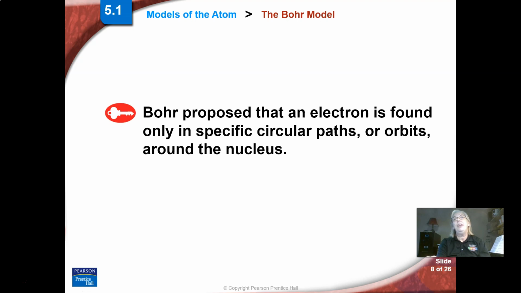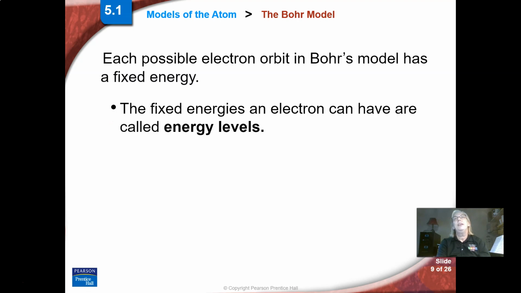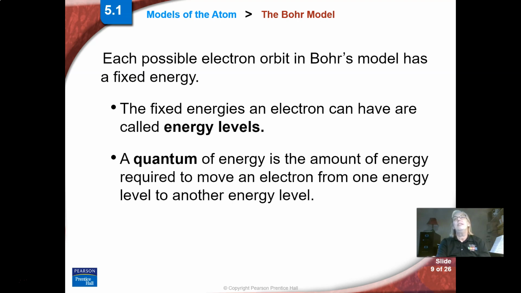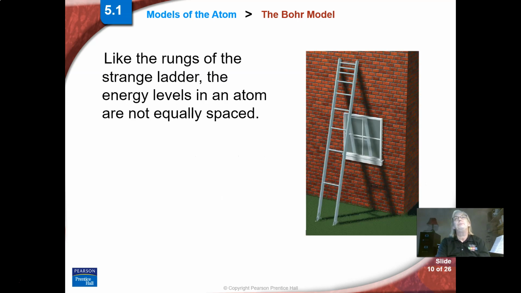So let's talk about the Bohr model. He said there were pathways, orbits around the nucleus for the electrons. And he said that these electrons live in energy levels, which we still think of. We just think of it in a little bit more expanded way now. And a quantum of energy is the amount of energy required to move an electron from one level to another. And this explained why metals change color when they heat. So this helped explain that.